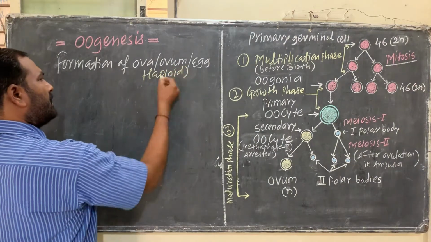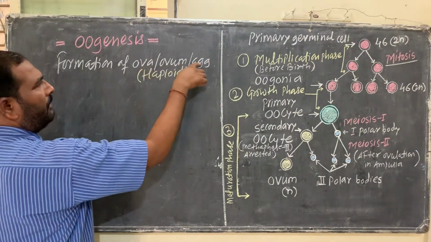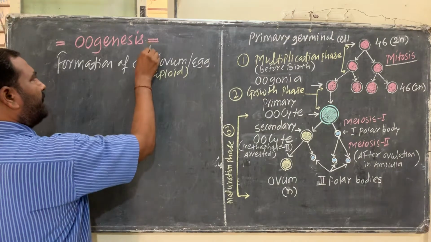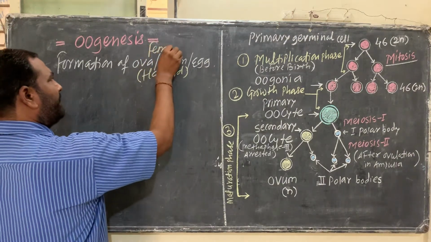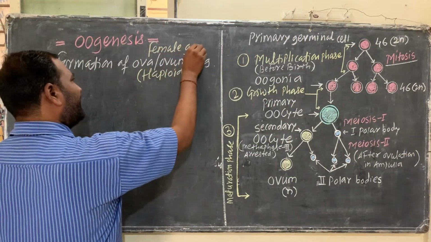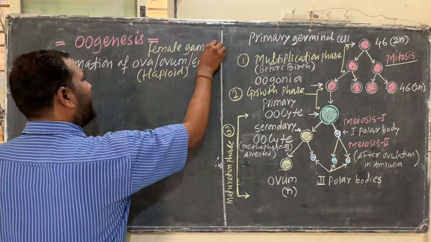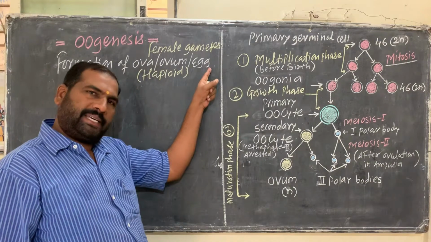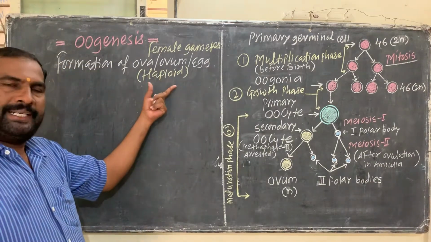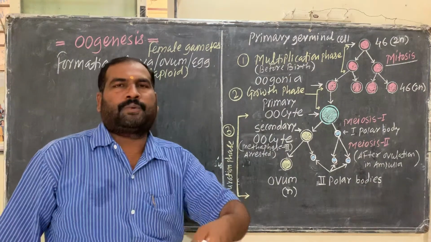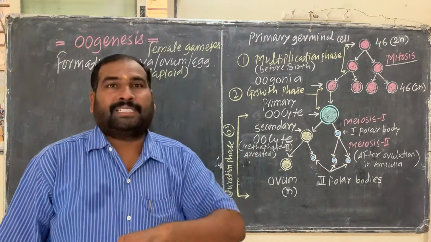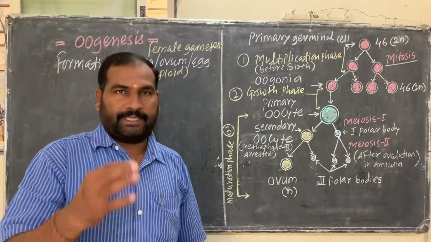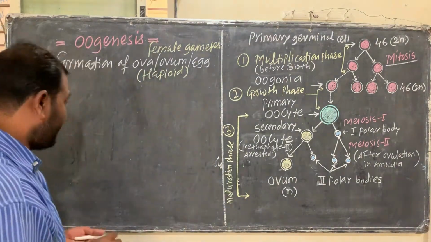So haploid ova, ovum, eggs, that is nothing but the female gametes. So that female gametes are called as the ova, ovum, or eggs. That one is haploid. And where from that one is formed? That one is formed from the diploid germinal epithelial cell.